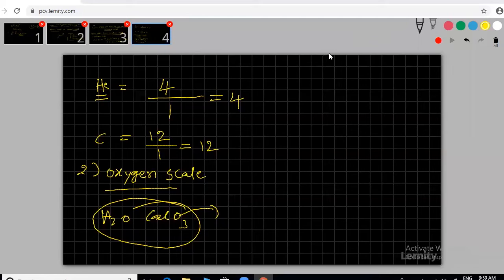The carbon scale is the updated one. We'll get to the carbon scale also, please wait. First they didn't use the carbon scale. First they used the hydrogen scale, followed by the oxygen scale, then followed by the carbon scale. With respect to hydrogen, they calculated all these weights. If you see many elements, they have some decimal values. Suppose sodium, they have 23.08. We are using 23, but some scales give values like 22.9. So the values differ, but I am using the simple case of how they used these scales.